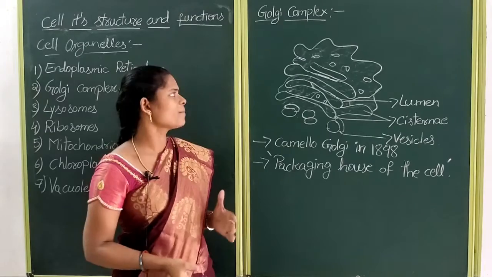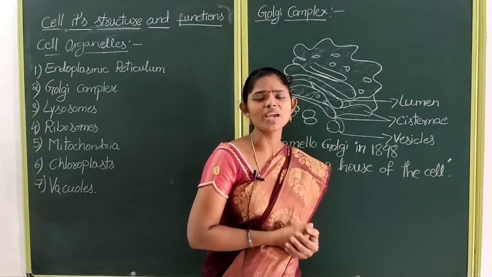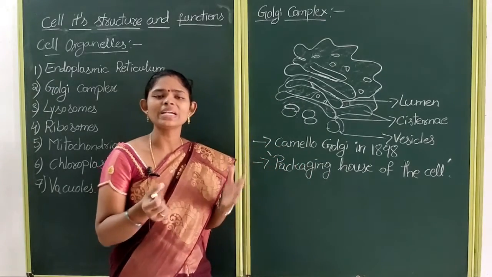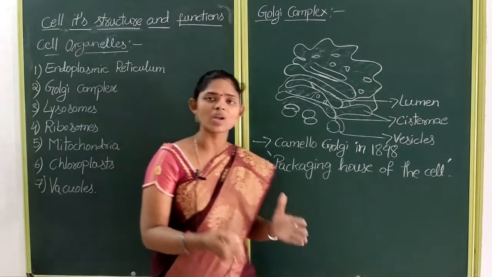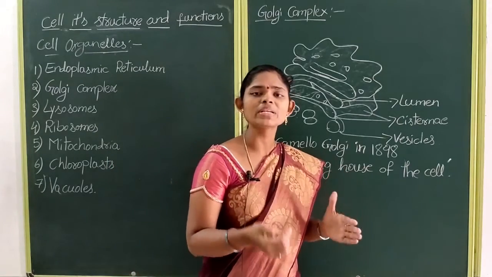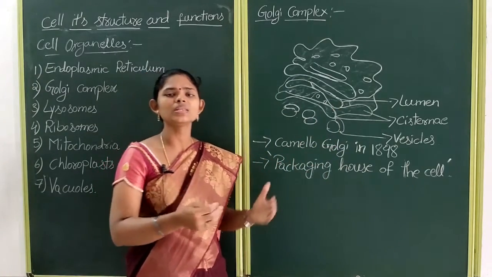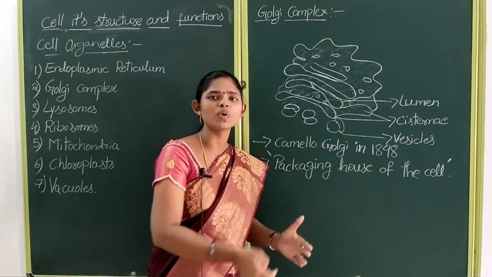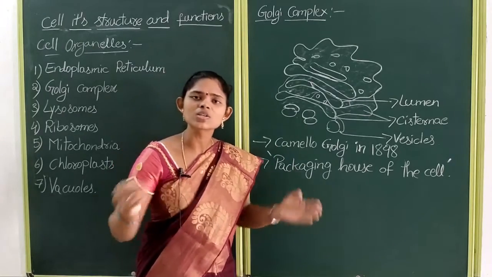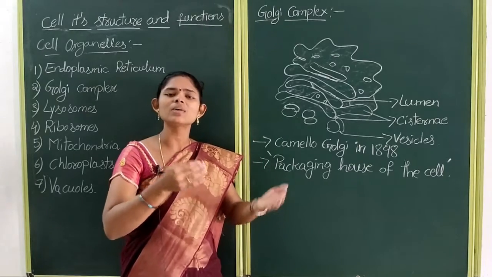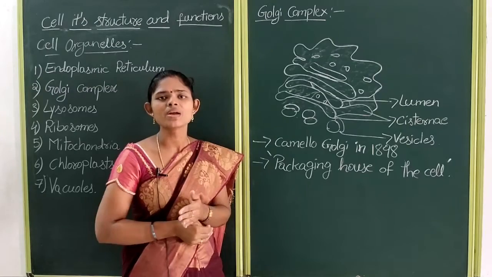For example, I like Palkova very much. The raw materials needed to prepare Palkova are prepared by the endoplasmic reticulum and transported to the Golgi complex, where the materials are slightly changed to prepare Palkova.